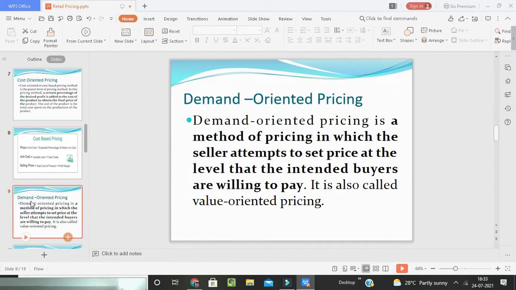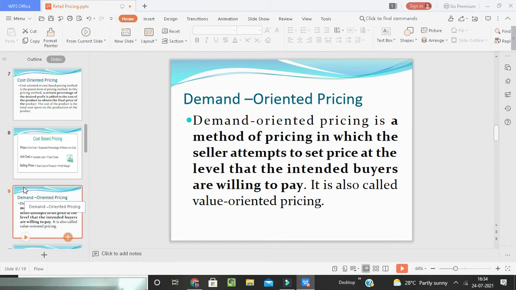Now coming to demand oriented pricing, it is the method of pricing in which the seller attempts to set the price at the level that the intended buyers are willing to pay. That means it is called value oriented pricing. They will see the volume of purchase, that means the value to the buyer, how much he can pay. Depending on his volume, he will pay for the product within the adjustment of that cost.